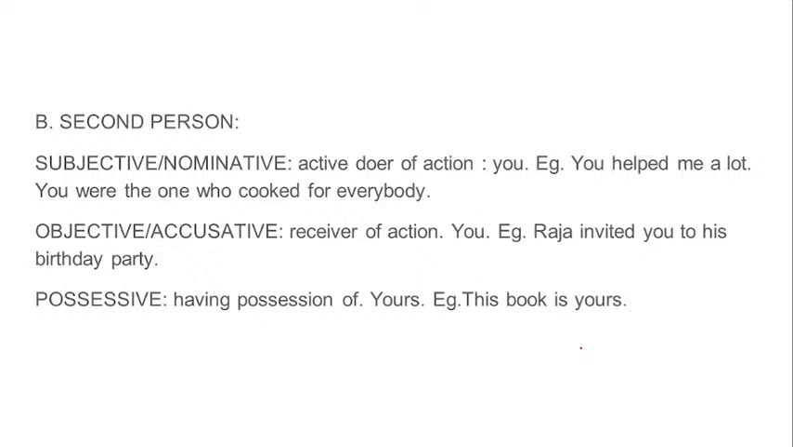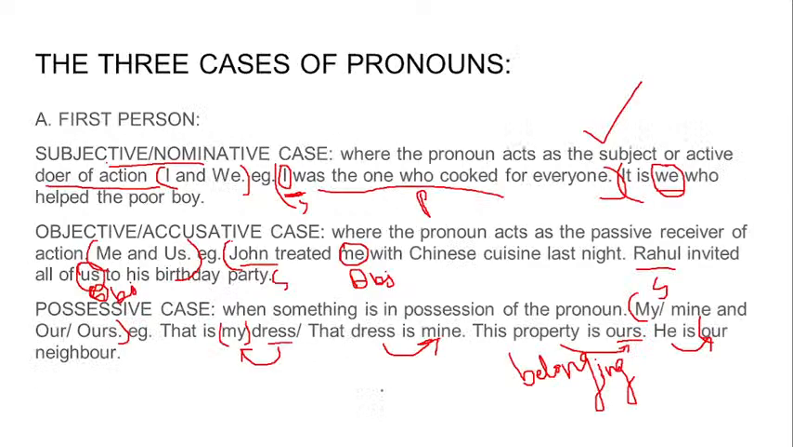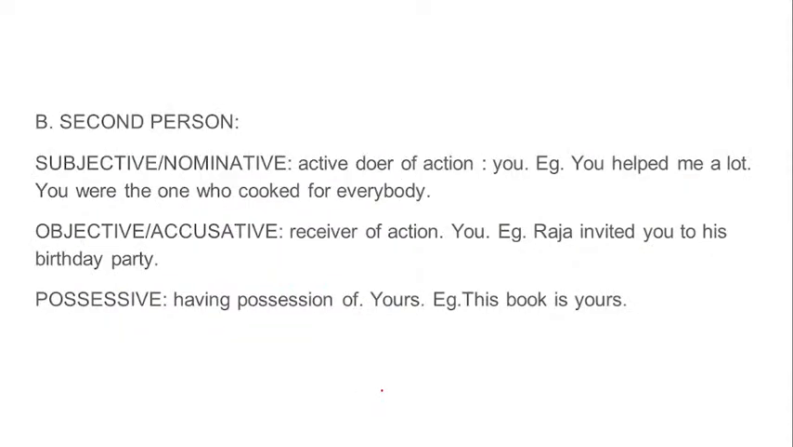Now we're coming to the second person. Same thing in the subjective or nominative. If it is the active doer of action, that is simply you. You helped me a lot. You are the one who cooked for everyone. I've tried using the same example so it could be better for you to understand. In the subjective case, for first person, I've used I was the one who cooked for everyone. Here I've used you were the one who cooked for everyone. So here you is the active doer of action.